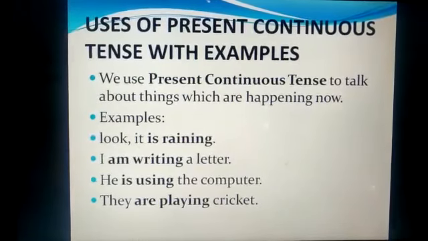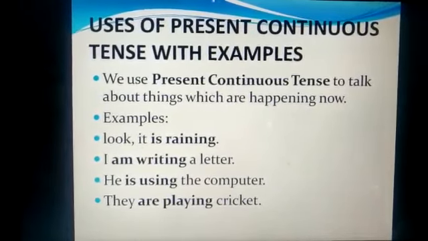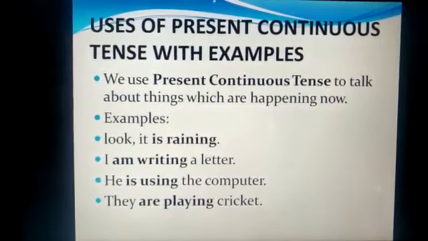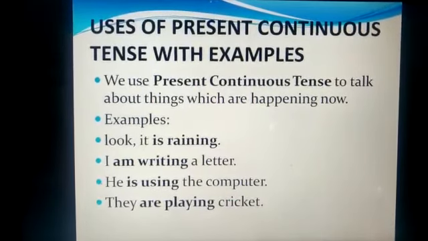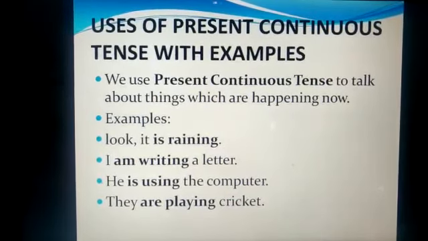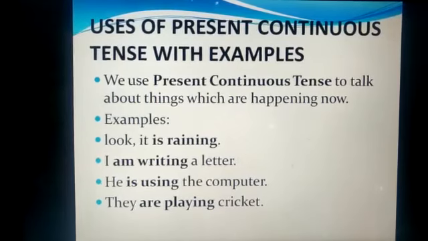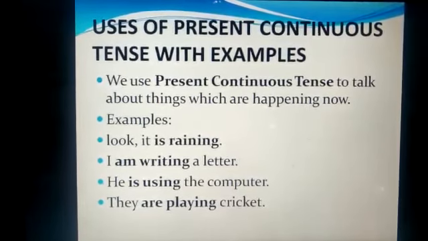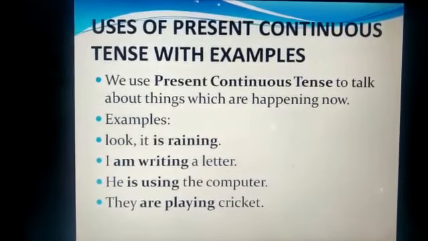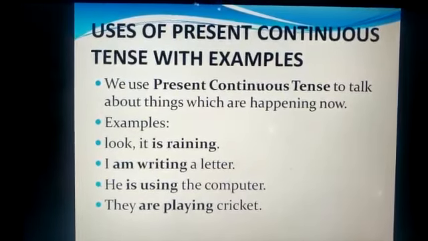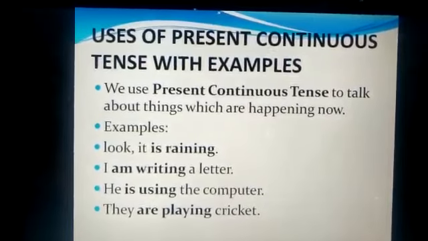I am writing a letter. I am writing a letter right now. He is using the computer. As I can see, he is using the computer at present. They are playing cricket. Yes, they are playing cricket right now. So the actions which are happening right now are expressed in the present continuous tense.